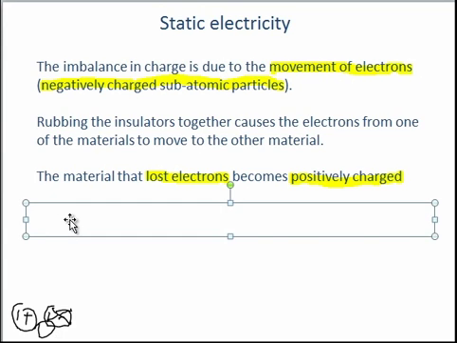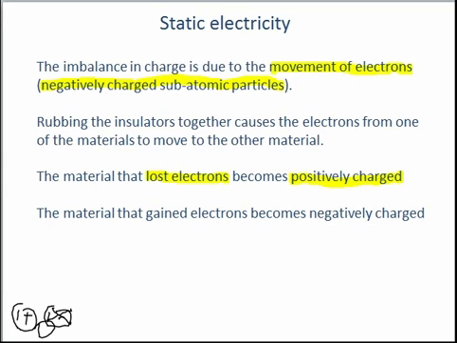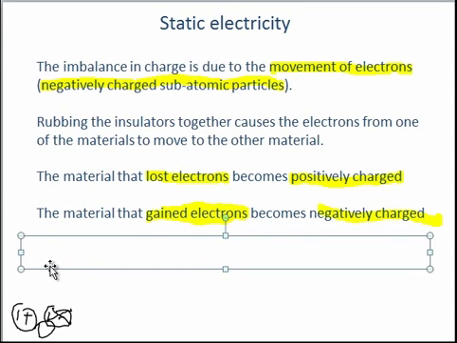And the same applies if a material gains electrons or gains negative charges, it will become negatively charged. So this is very similar to ionic bonding in chemistry, except it involves large electrical insulating materials.